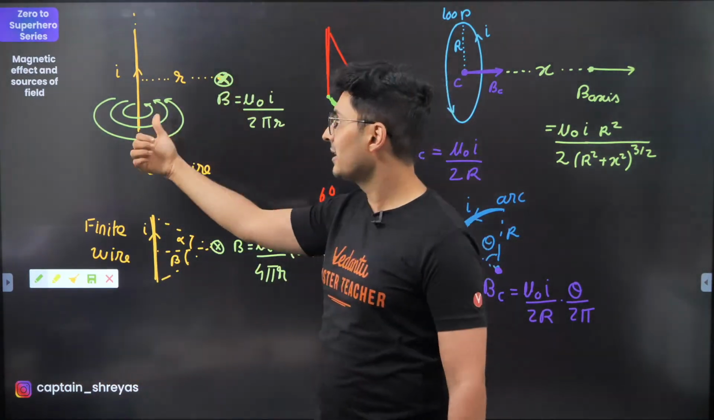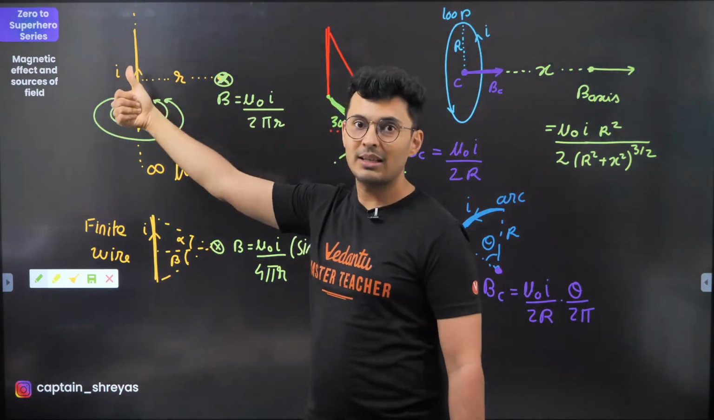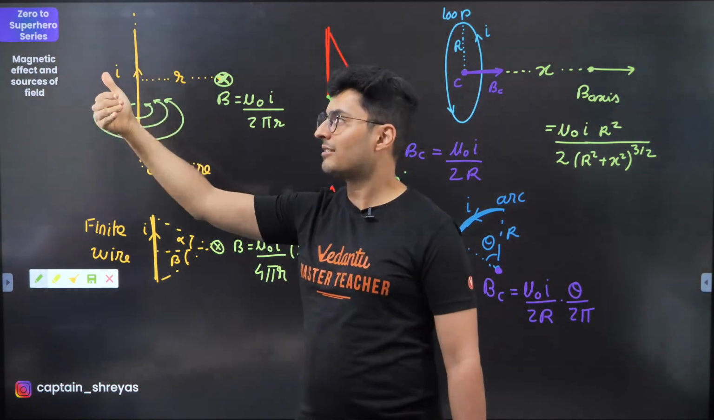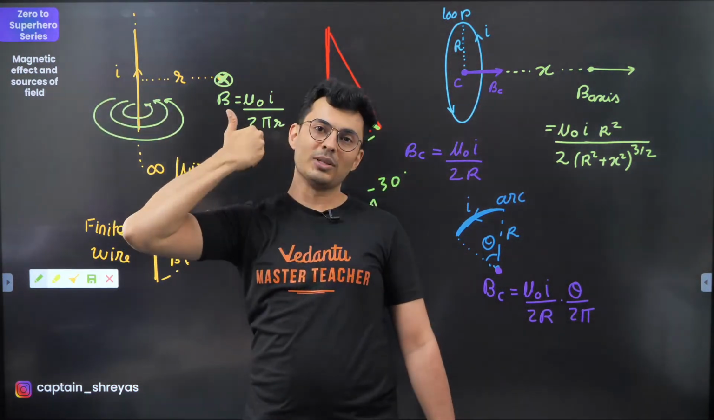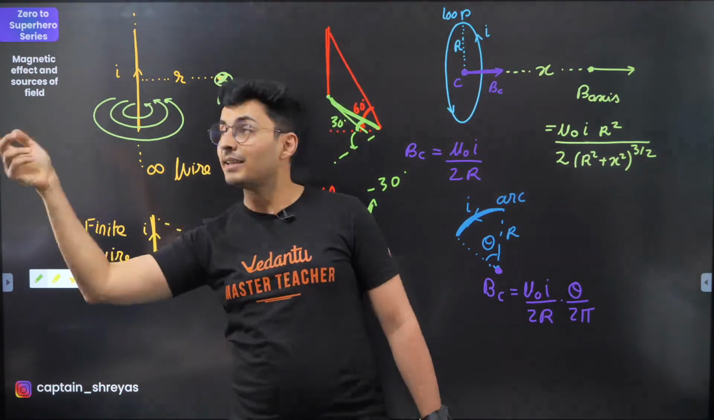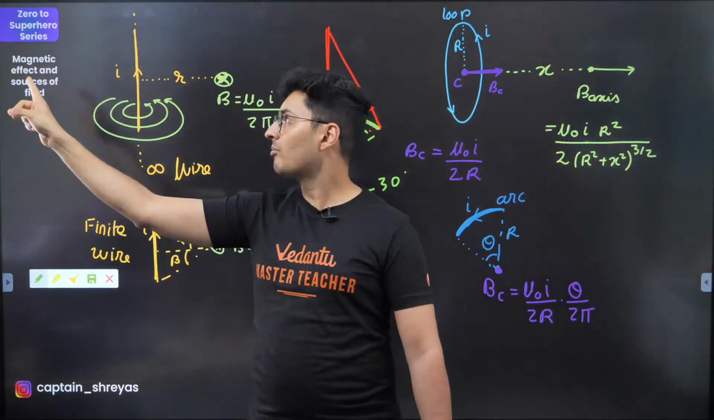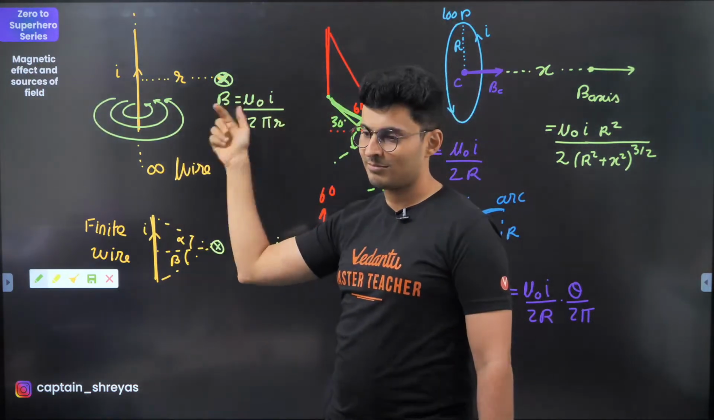Why is the field going inside? Right hand rule. You use the thumb in the upward direction, and the fingers curl like this. If you see on this side, it goes in. If you come from the other side, it comes out. Comes out, goes in. I hope that is clear.